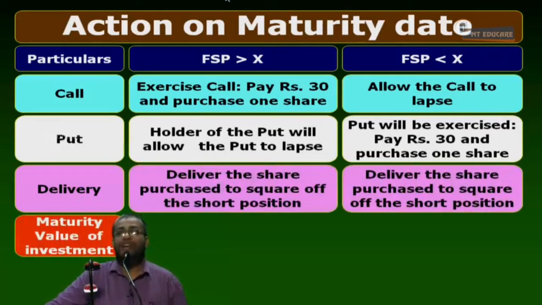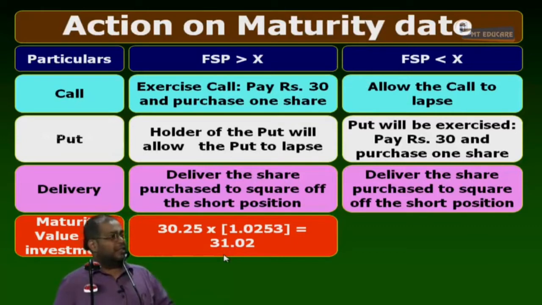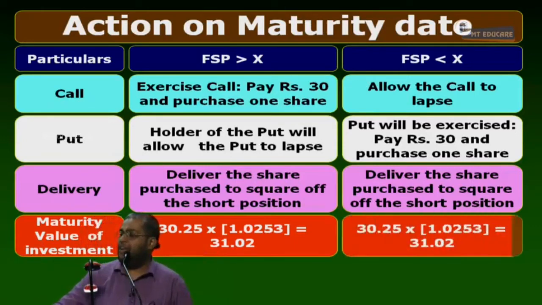Now, what is the maturity value of the investment here? I deposit 30.25. At how much percent? 10%. How many months? 3 months. So e to the power 0.025 is 1.0253, about 1.03. 30.25 into 1.03 will become 31.02. When I deposit 30.25 today, it matures to 31.02 always. So I have 31.02 in my hand.